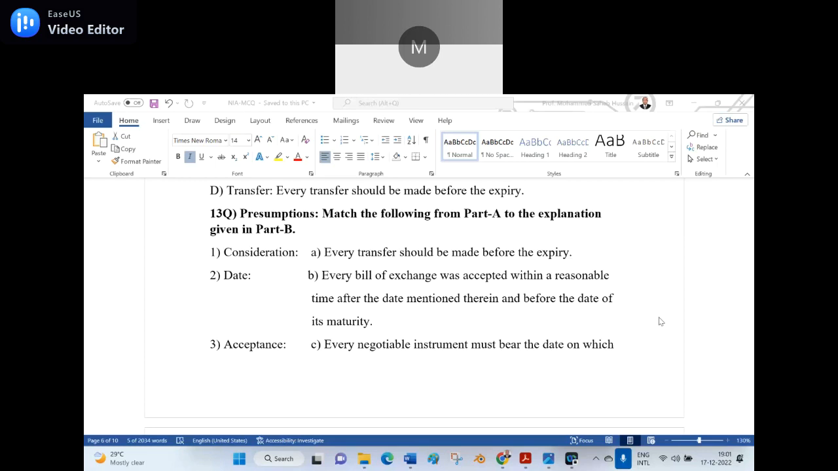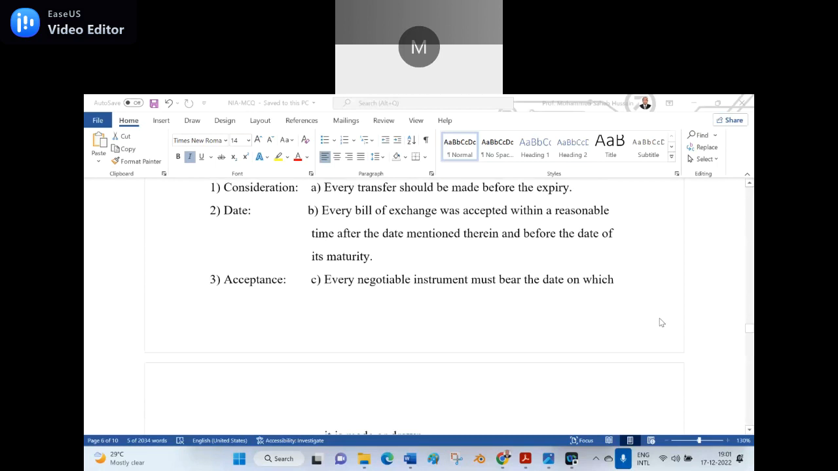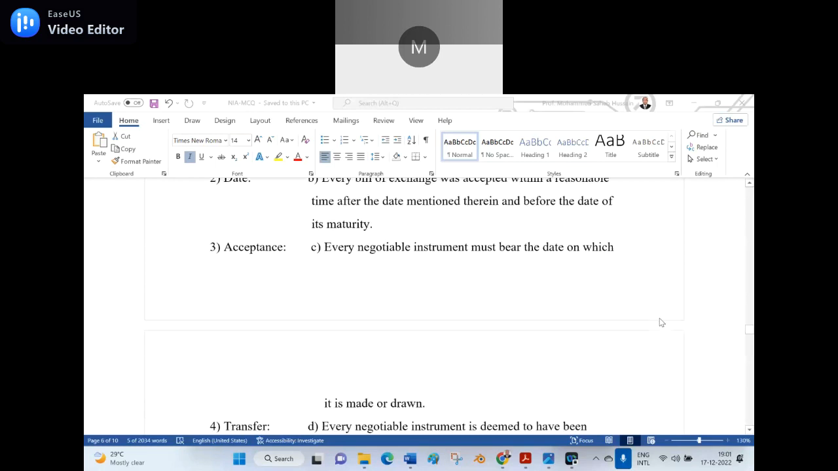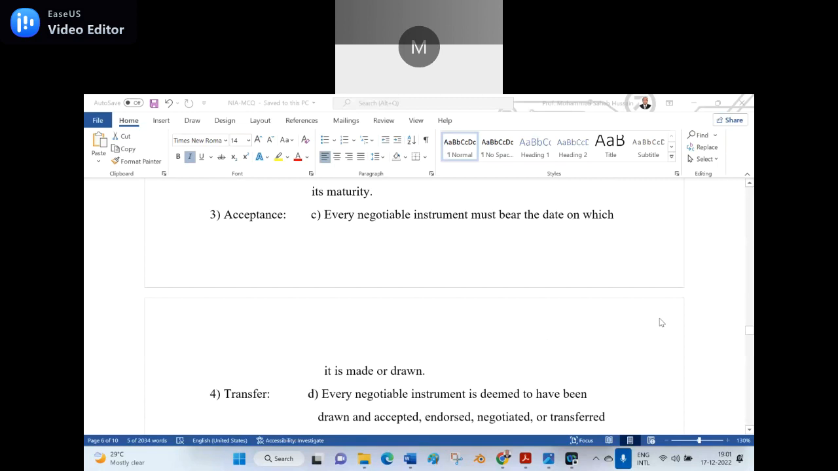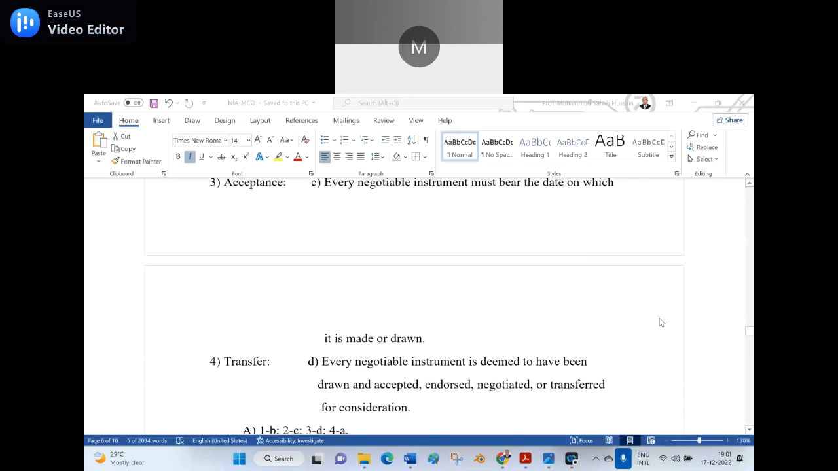Okay, 13th question. Presumptions. Match the following part A to the explanation given in part B. Number 1, consideration. Number 2, date. Number 3, acceptance. Number 4, transfer. In the right hand side part B: A, every transfer should be made before the expiry. B, every bill of exchange was accepted within a reasonable time after the date mentioned therein and before the date of maturity. C, every negotiable instrument must bear the date on which it is made or drawn. And D, every negotiable instrument is deemed to have been drawn and accepted, endorsed, negotiated, or transferred for consideration.